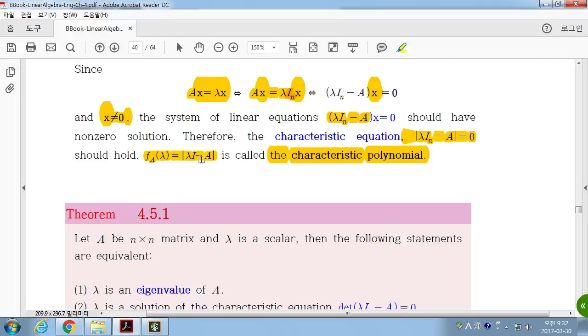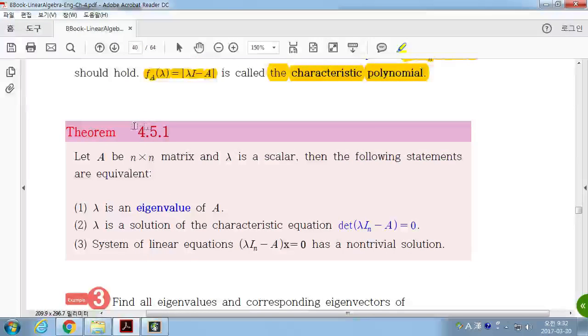So how can you find the eigenvalues of a matrix A? All you have to do is solve this equation. Okay? That's it. That's all. Here is the theorem.